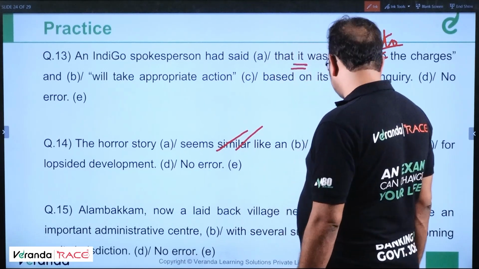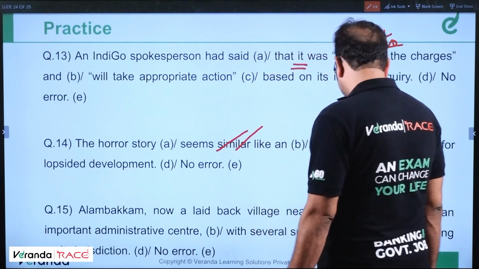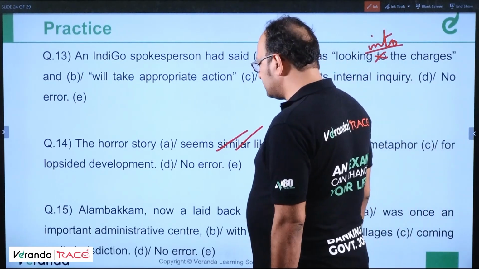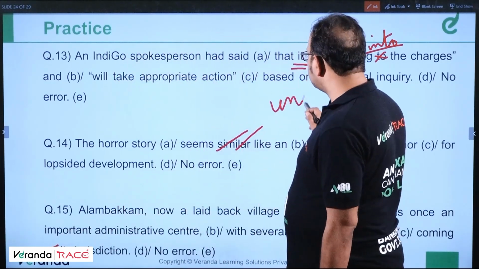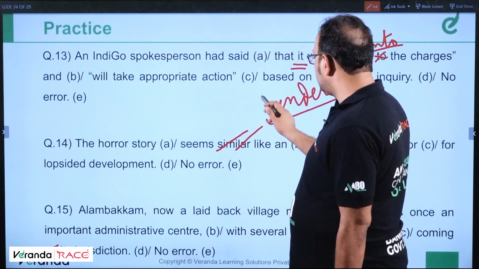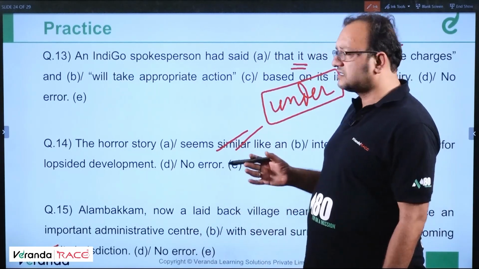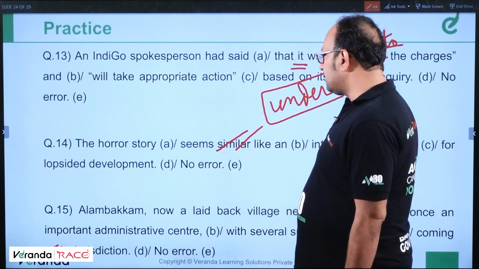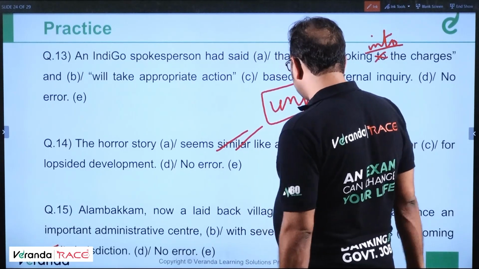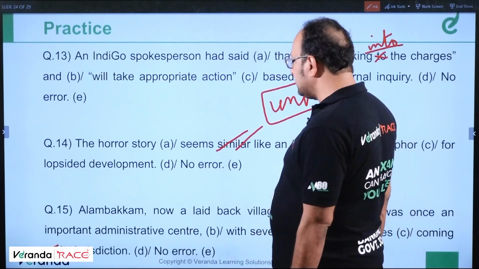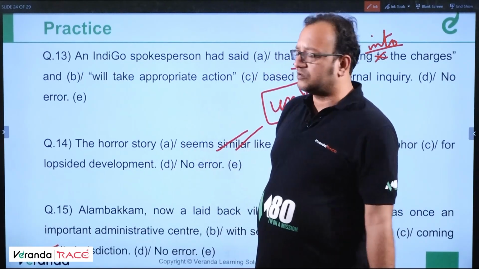Alambakkam, now a laid-back village near Tiruchi, was once an important administrative center. No error till now, with several surrounding villages coming on its jurisdiction. Okay, it should be under its jurisdiction. Under, because under someone's or something's, the jurisdiction of someone or a place's jurisdiction means its control. So Alambakkam was once an important administrative center with several surrounding villages coming under its jurisdiction. Under Alambakkam's jurisdiction means control and power and all.